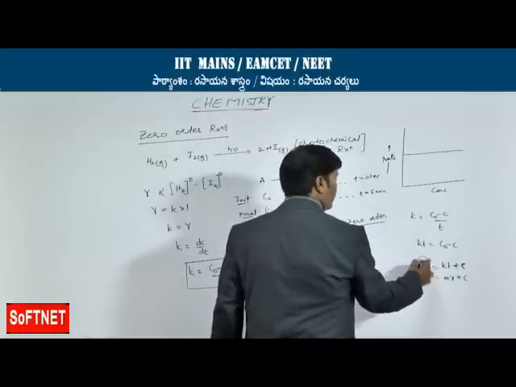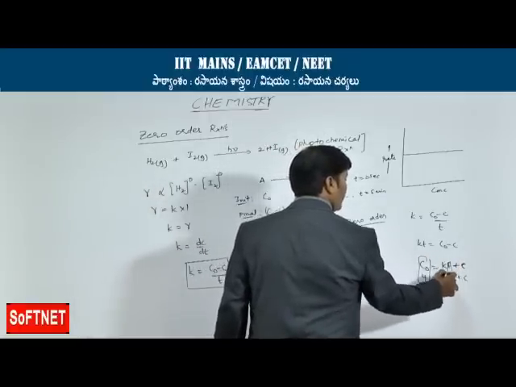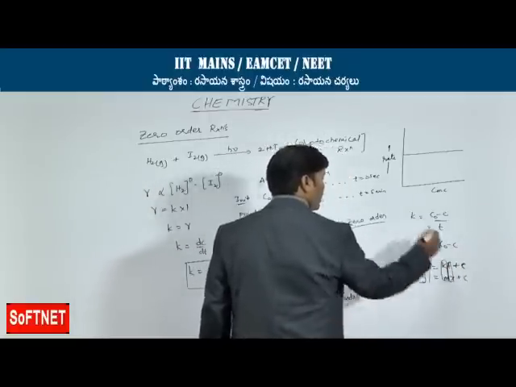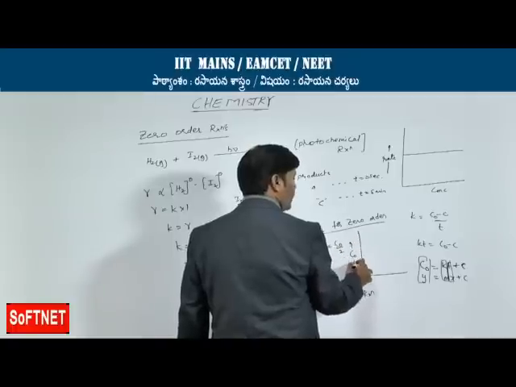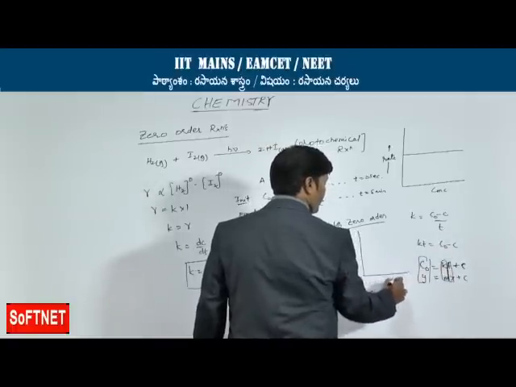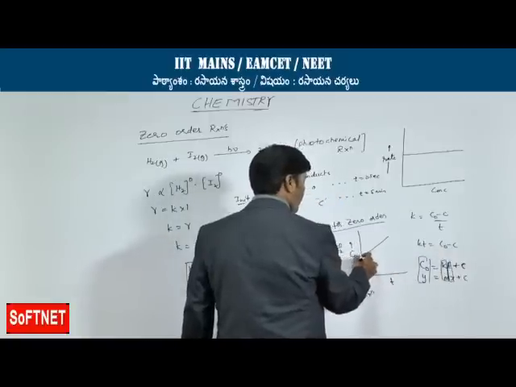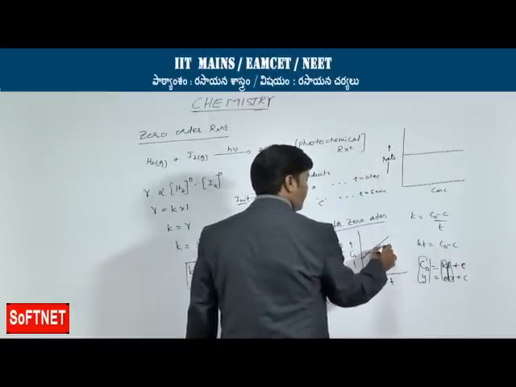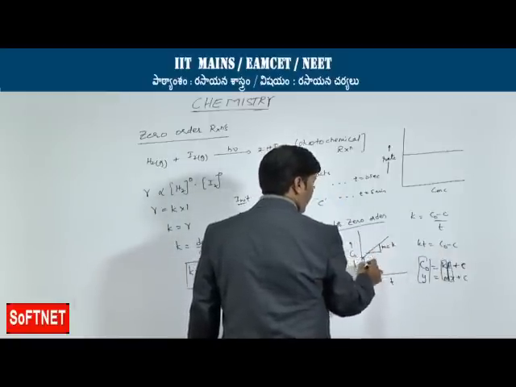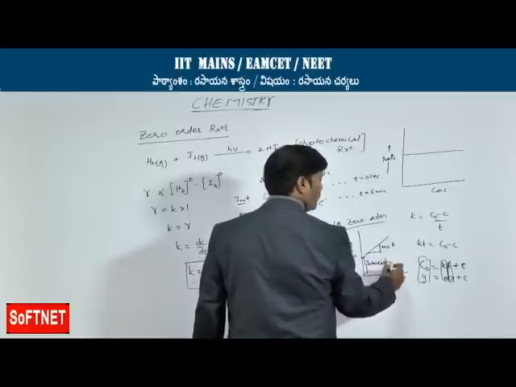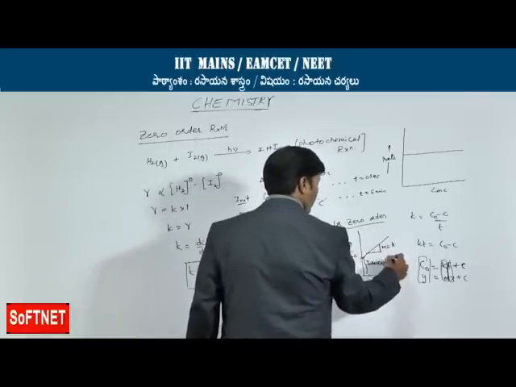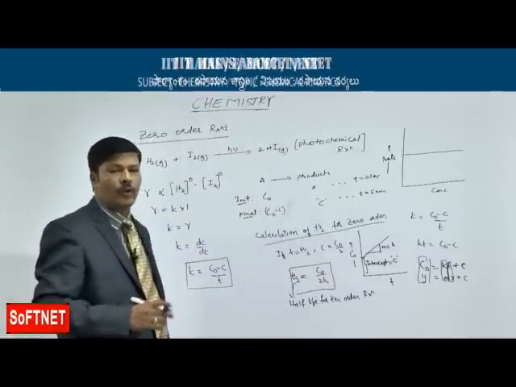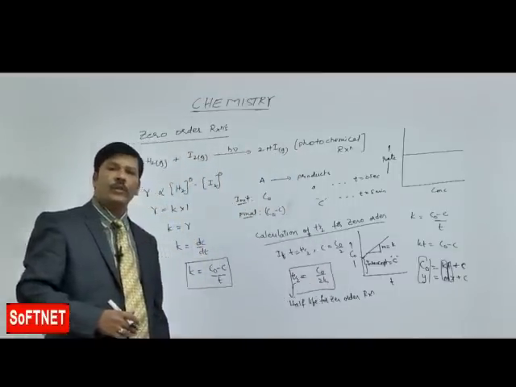So, on the y axis you take C naught concentration, on the x axis you take time. You get a straight line wherein the slope is equal to k and the intercept is the concentration term C. This is one more graph we can plot for the zero order reaction.